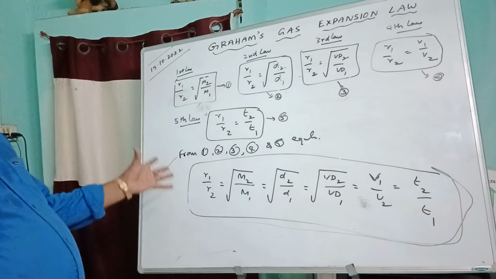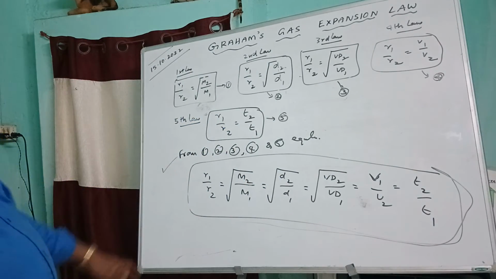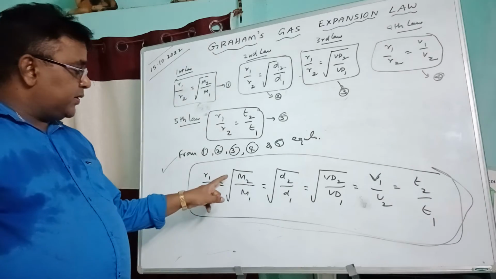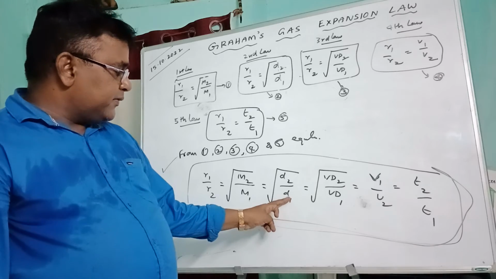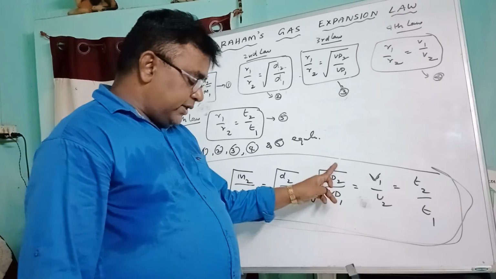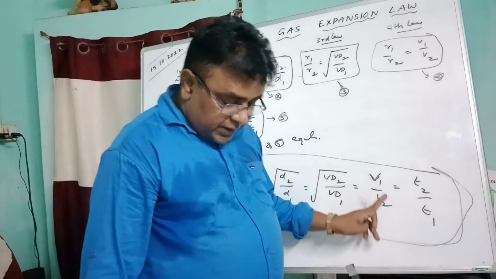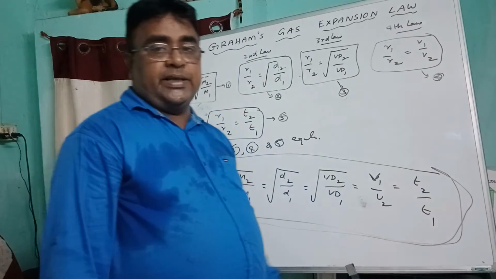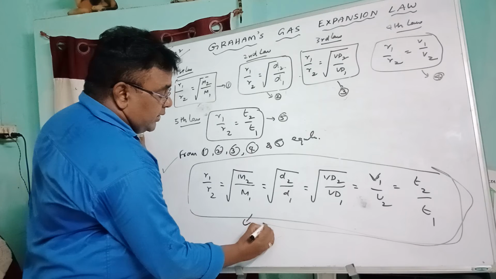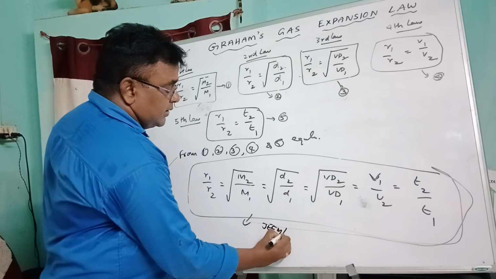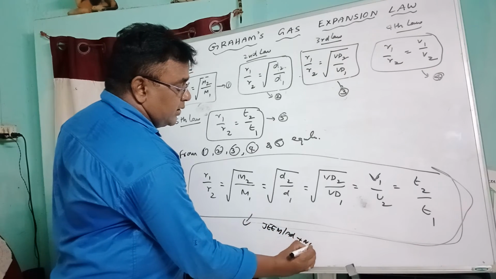So, what is the complete form of Graham's law? R1 by R2 is equal to square root of M2 by M1 is equal to square root of D2 by D1 is equal to square root of VD2 by VD1 is equal to V1 by V2 is equal to T2 by T1. So this is very useful for competitive exams, JEE Mains or Advanced and NEET.